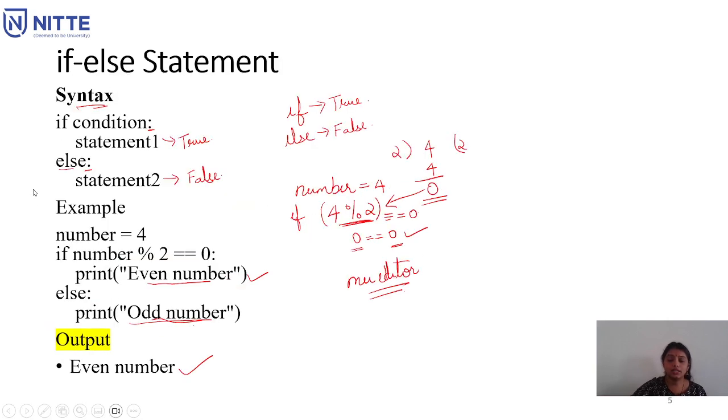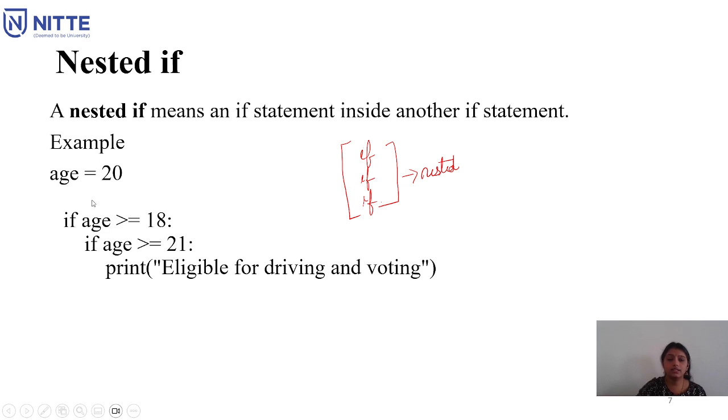Example, you can see here age is given as 20 and you're comparing whether that particular age is greater than 18 or greater than or equal to 21. If the person is greater than 18, then he is eligible for voting, and if the person is greater than 21, he is eligible for driving. So when you have to check both conditions, you will be giving a simple if statement in the nested format.